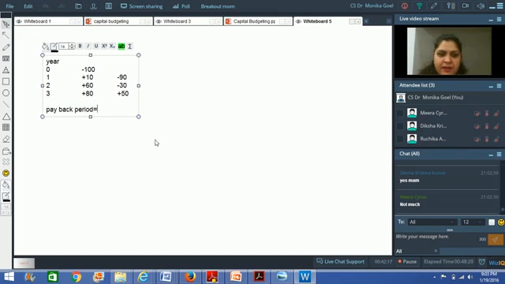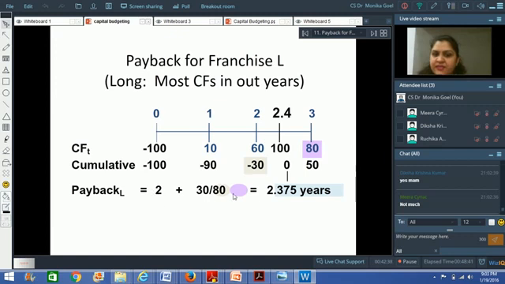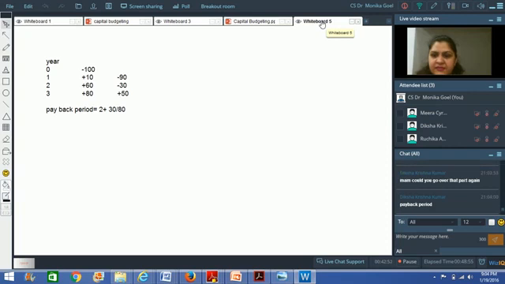So you say that by the end of second year, you are left with only 30 rupees of investment. So the payback period would be more than 2 years but less than 3 years. So it would be 2 years plus, how much do you want? You want just 30, and how much are you getting? Divided by 80. So 2 years plus 30 divided by 80 would be your payback period in this kind of a project. So 2 years plus 30 divided by 80 is equal to 2.375 years. Right? So this is my payback period.